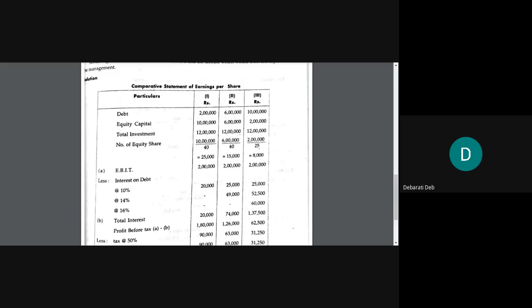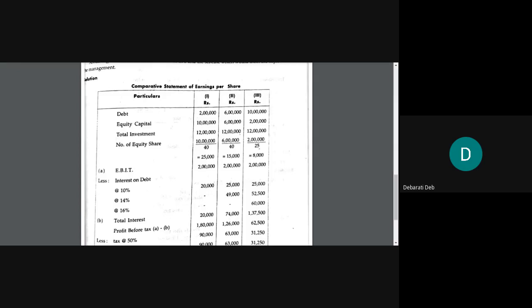Number of equity shares is important for us because once we know the earnings available to the equity shareholders, then we need to divide that by the number of shares in order to get the value of earnings per share. So that is how we will calculate the number of equity share here itself. There is no hard and fast rule, but we will go step by step. So third item, you write number of equity share.